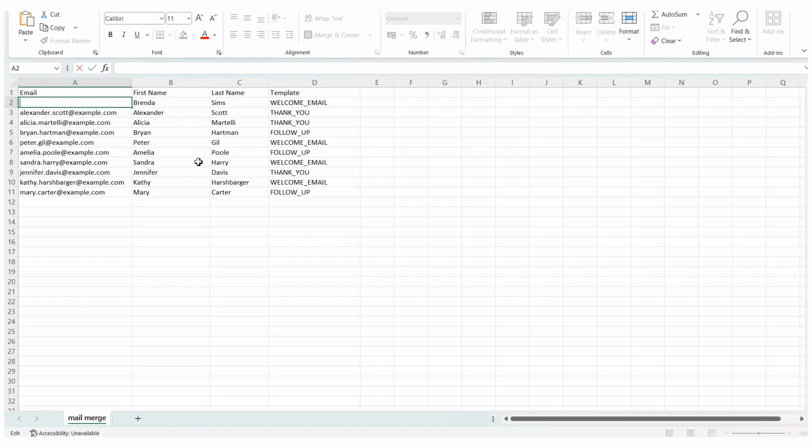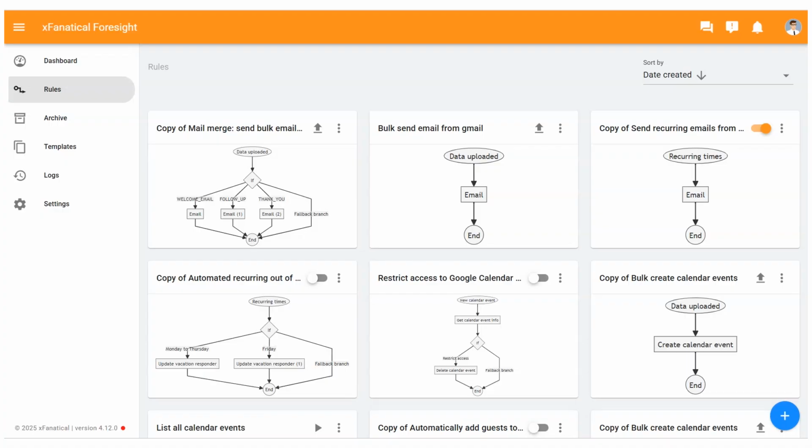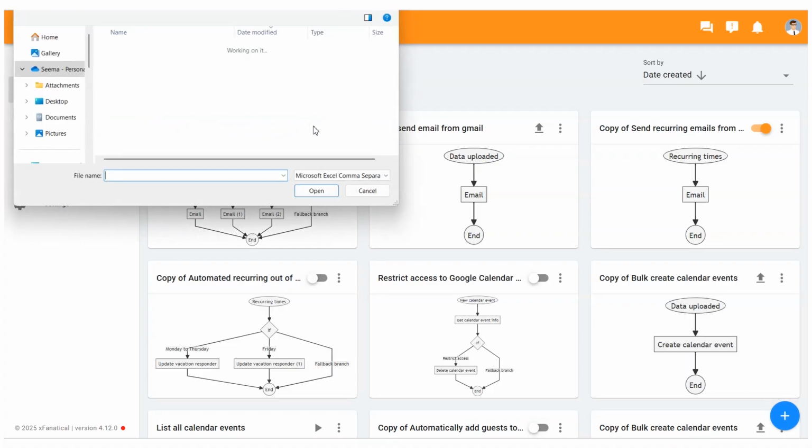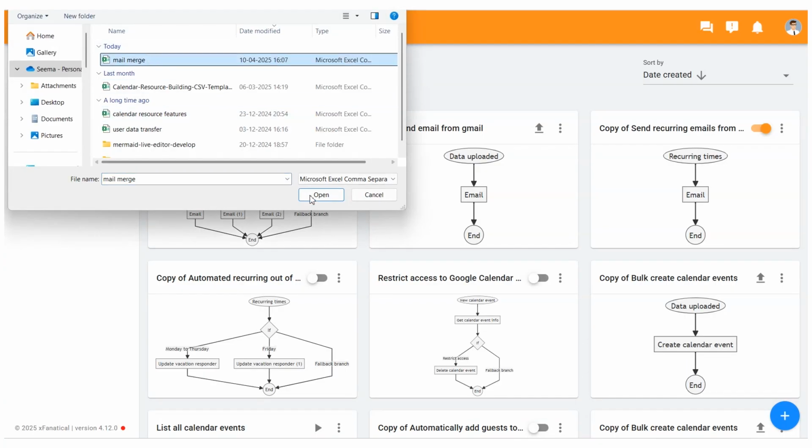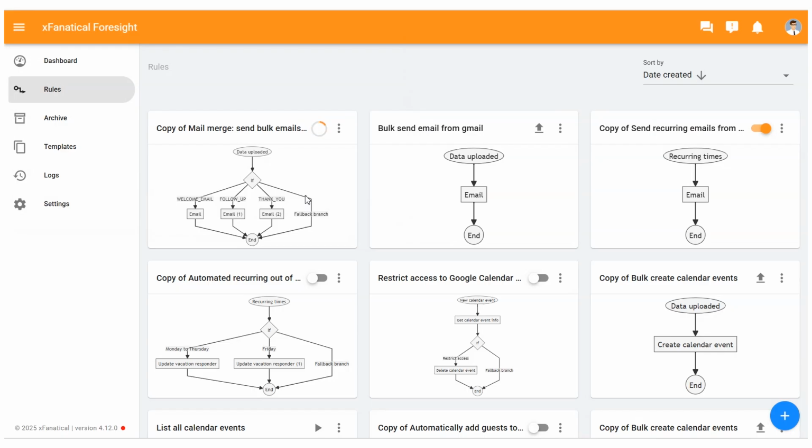Edit the sample CSV file and replace fake details with your organization data. Download the prepared CSV file. Now go to the Rules page. Click on the Upload icon of the Copy of Mail Merge, send bulk emails from Gmail rule. Upload the CSV file. Wait for a few moments till the CSV is fully processed.